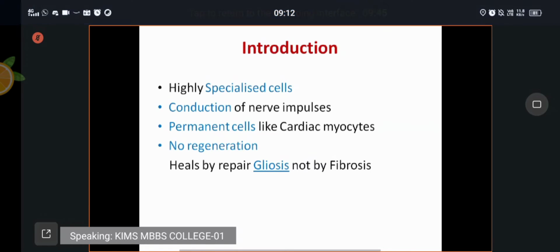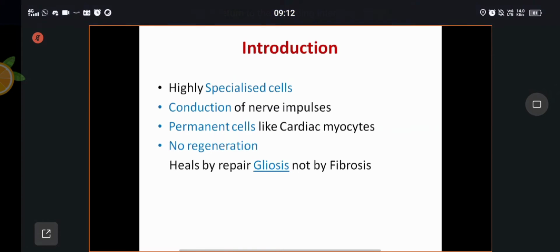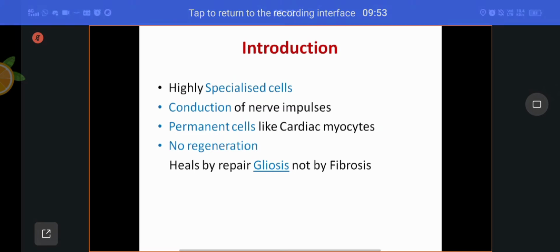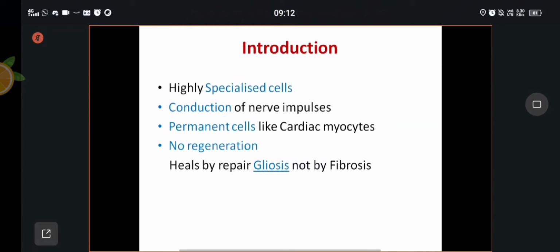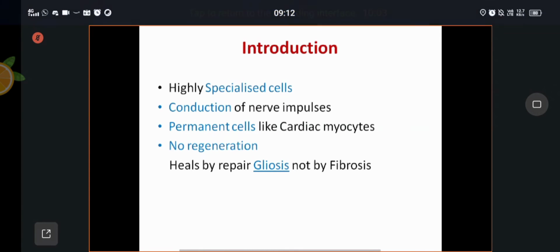If you get back both structure and function, that is called regeneration. If you get only structure but not function, that is called repair. The shape of the organ will be maintained, but the function will be lost.